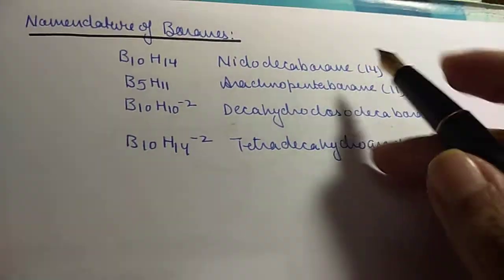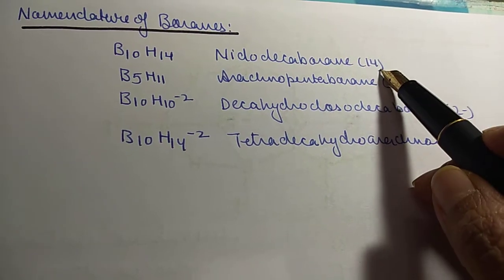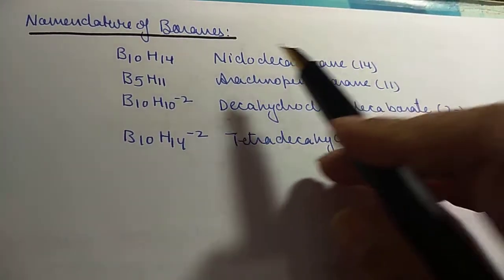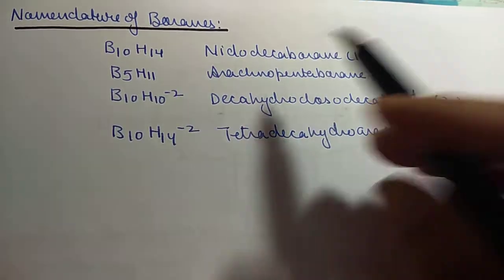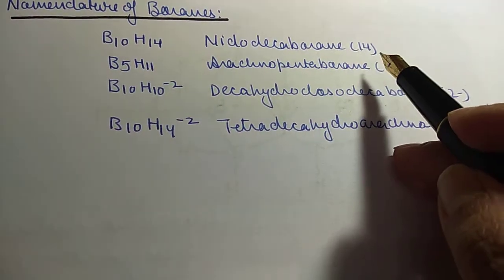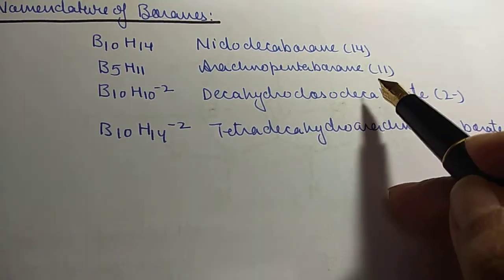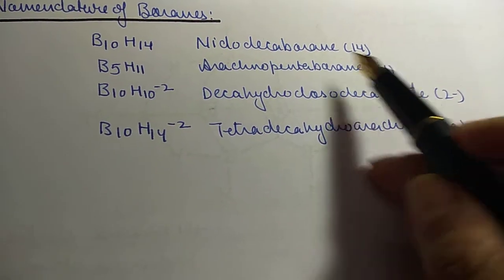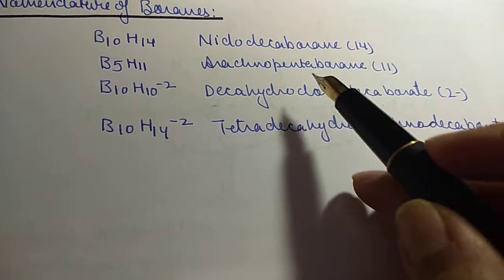But you can see that here in parenthesis we write the number of hydrogens. So this is nido, and the skeletal structure is of nido type. So nidodecaborane 14, arachnopentaborane 11, arachno type of skeletal structure.